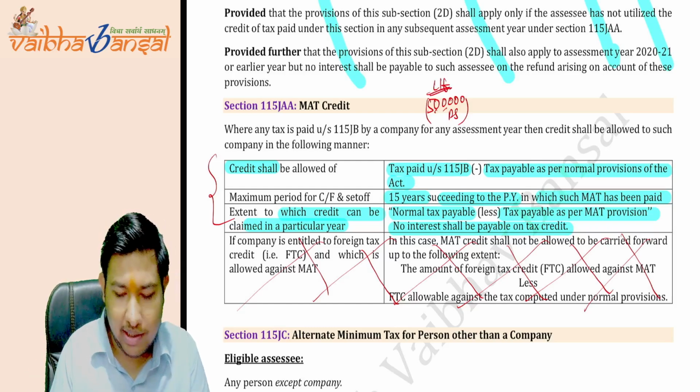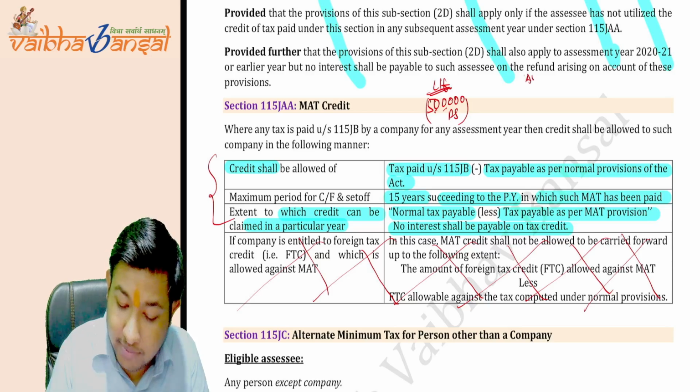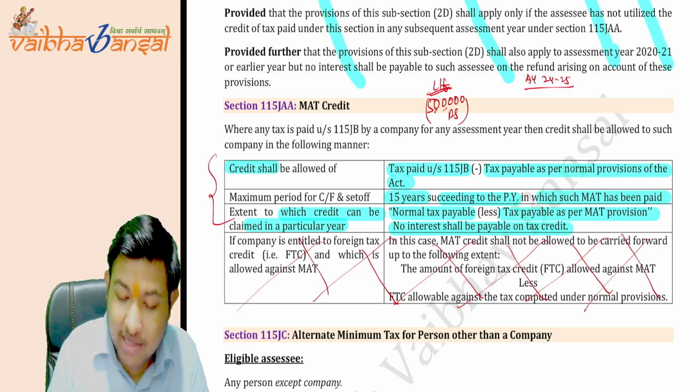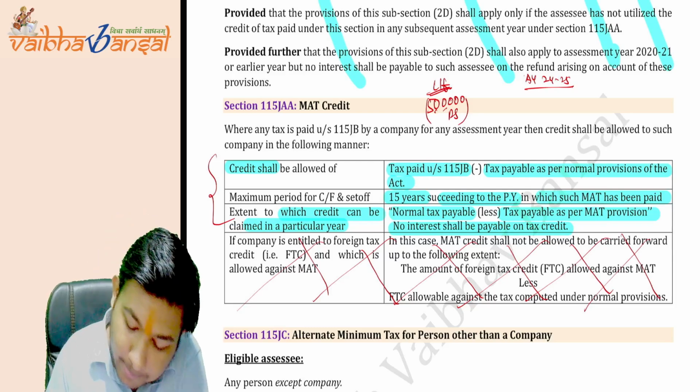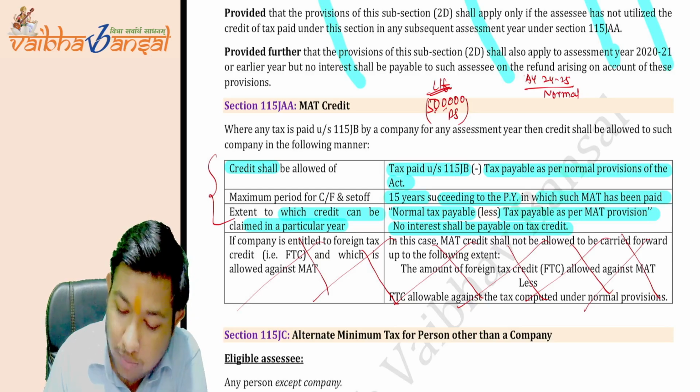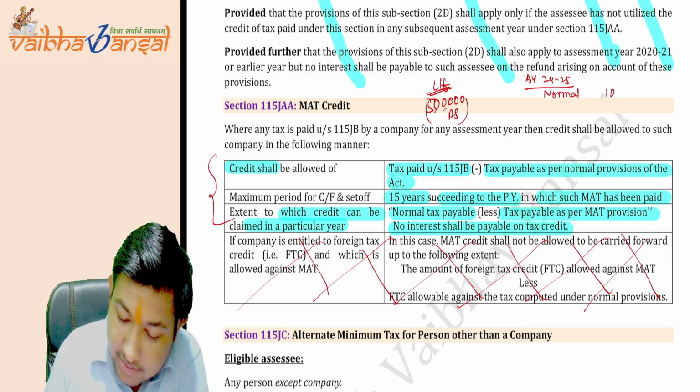And now in the assessment year 24-25, what has happened? The tax at the normal rate becomes, suppose, 10 crores.